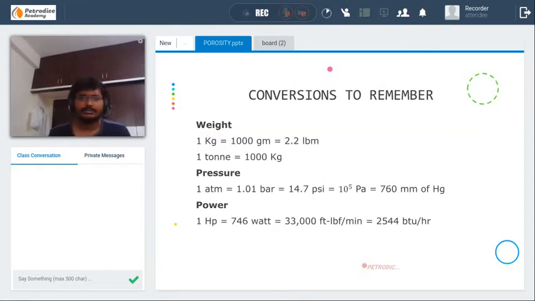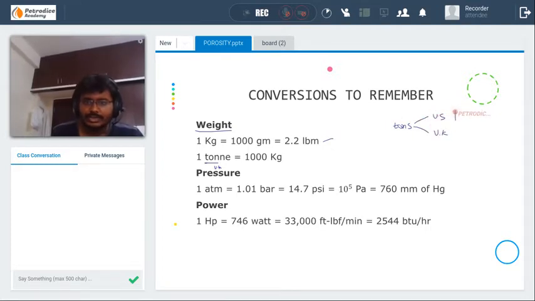If you go to the next part, the weight part. For weight, you have to remember this one: 1 kg is equal to 1000 grams is equal to 2.2 pounds. You also have to remember 1 ton is equal to 1000 kg. This is the UK ton, not US. There are actually 2 tons, one is the US ton and one is the UK ton. In the US ton, 1 ton is equal to 1200 kgs. Here, 1 ton is equal to 1000 kgs.